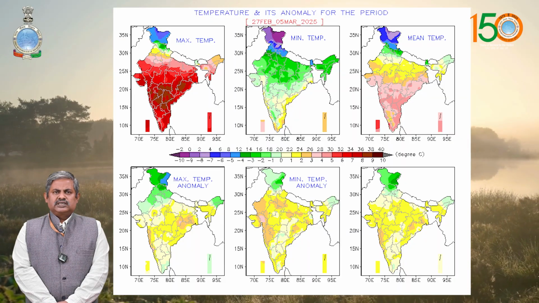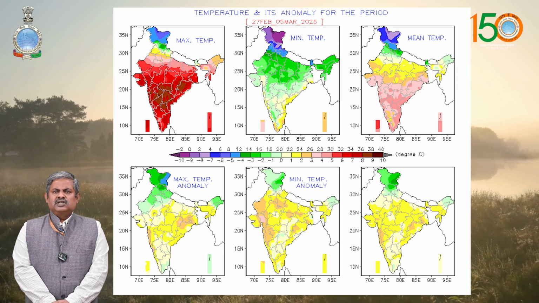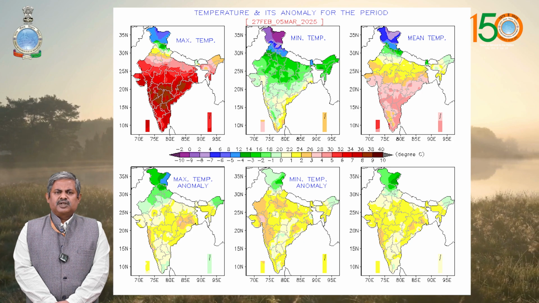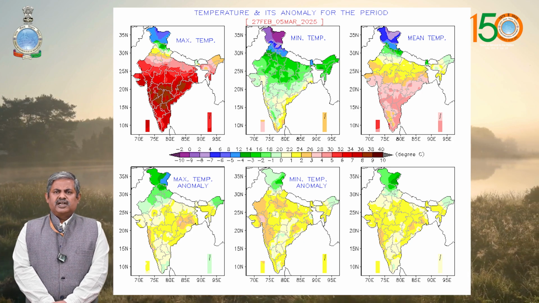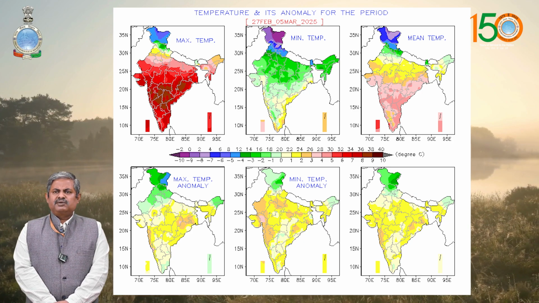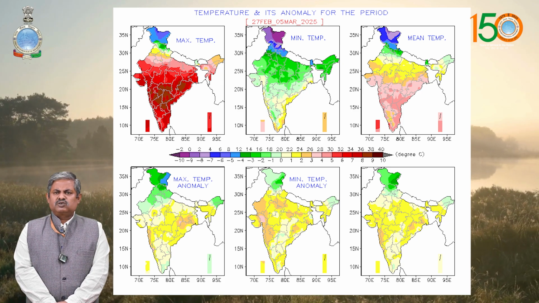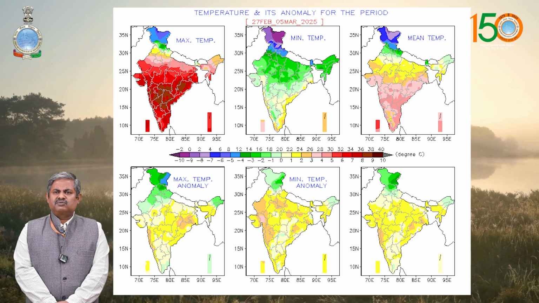If you see the weekly temperature scenario during the past week, this map shows the maximum and minimum temperature and also mean temperature and their departure from the long period average. You can see that weekly average minimum temperatures were above normal by 1 to 3 degrees centigrade over parts of north, northwest and west coast of India, and near normal over remaining parts of the country.